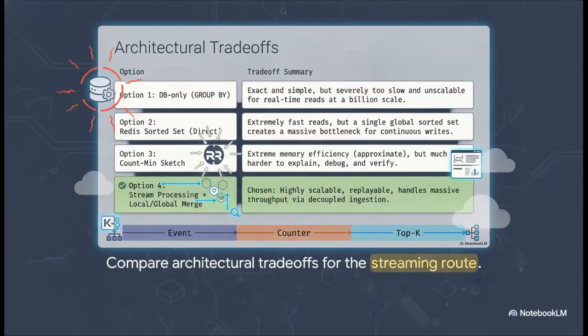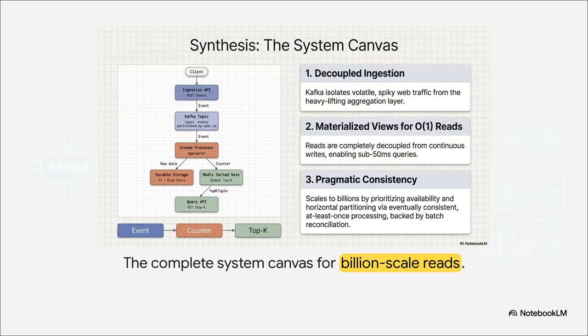Looking broadly at our architectural trade-offs, we completely rejected the database-only approach because it's just way too slow. We rejected a direct-to-Redis approach because of that fatal hot key write bottleneck we talked about. We explicitly chose stream processing with a local-to-global merge because it's highly scalable, the data is totally replayable, and it gracefully handles massive throughput via that decoupled ingestion layer. Synthesizing all of this together, we've built a seriously robust architecture. We leverage durable Kafka ingestion to isolate giant traffic spikes, Flink for powerful windowed aggregation, and Redis materialized views to serve our users instantly.